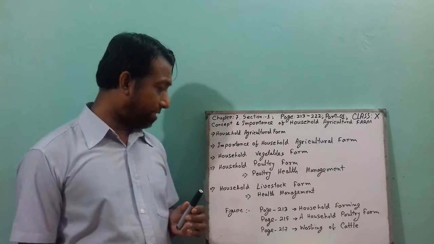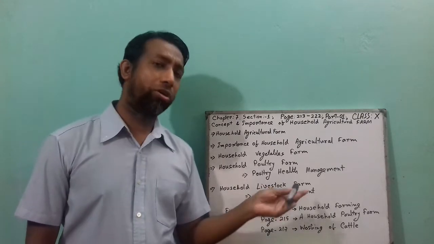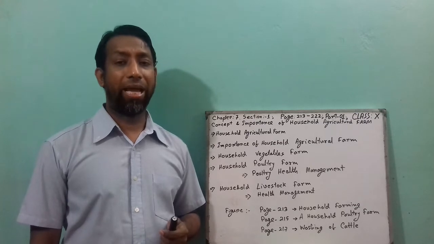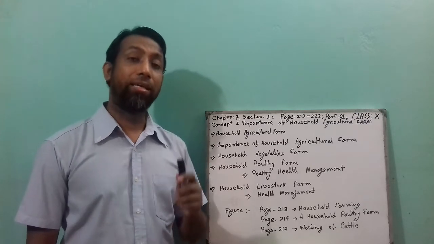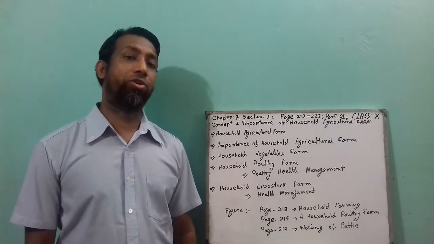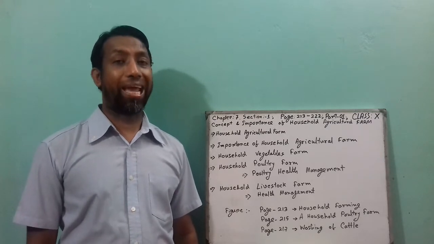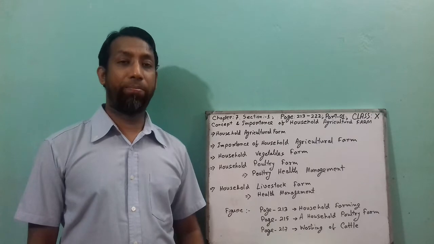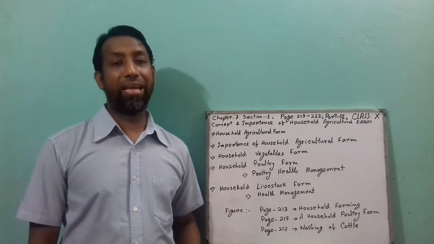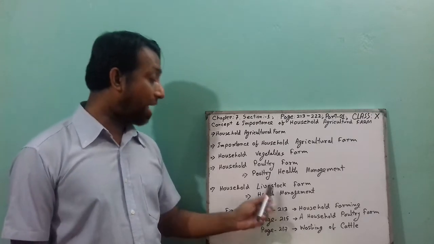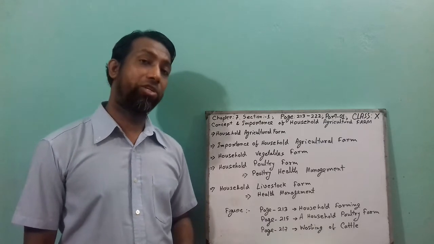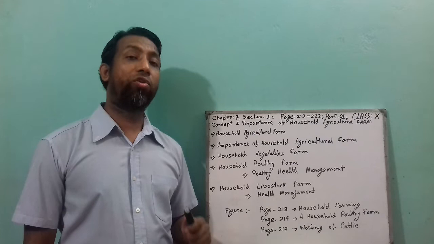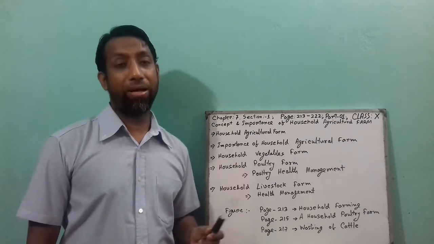Next point is household livestock farm. What is household livestock farm? Before that, you have to understand what livestock is. In our country context, domestic animals, which are cattle, sheep, goat, and buffalo, are called livestock. But in our country, cattle, that means cow, and goat rearing is very famous.